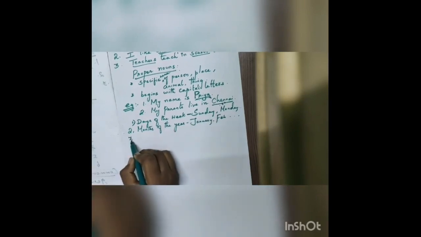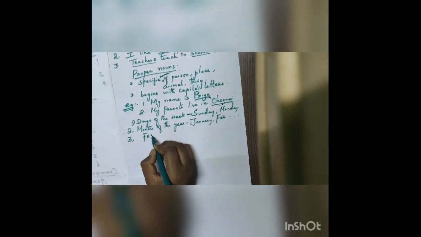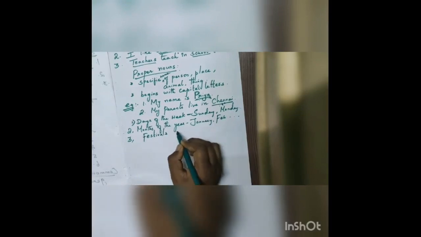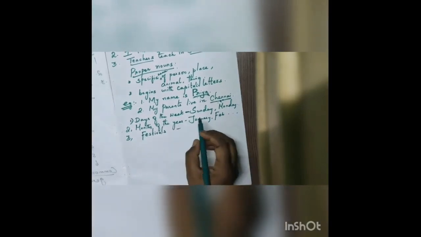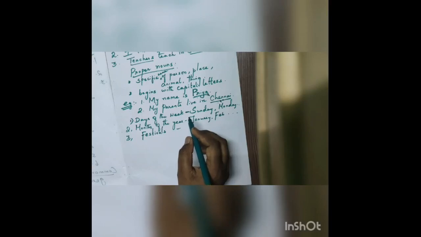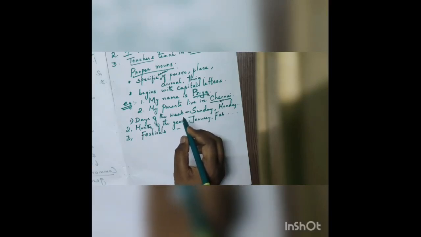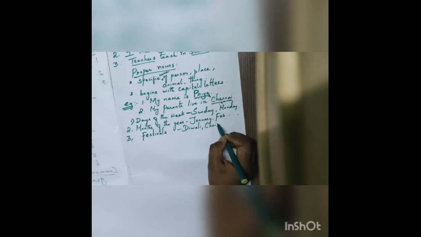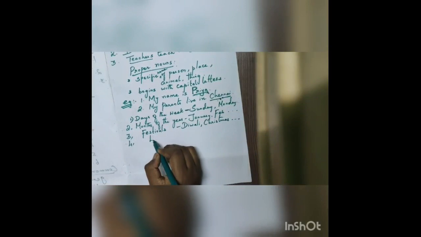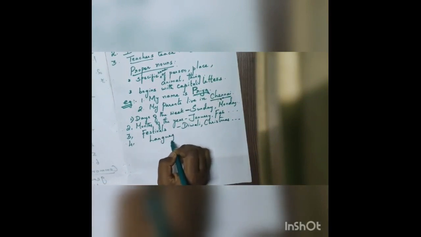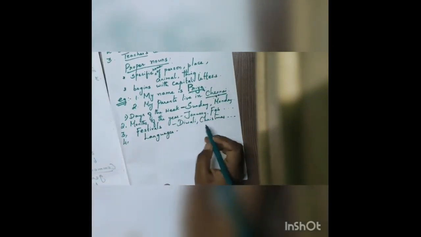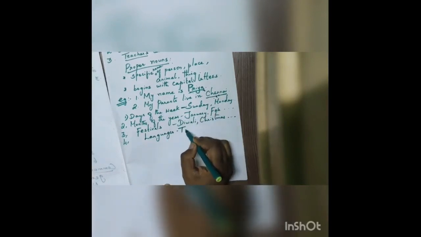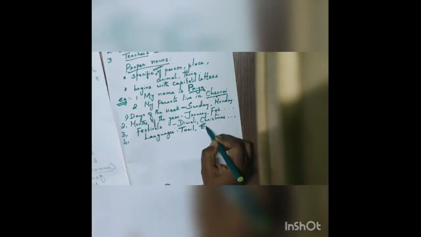And the third one, festivals. Everyone likes to celebrate festivals. Wherever festival names are written, we use the first letter in capital. So Diwali, Christmas, like that. And the fourth one, languages. Many languages are there, so I am writing just 2 languages here. That is Tamil, English.